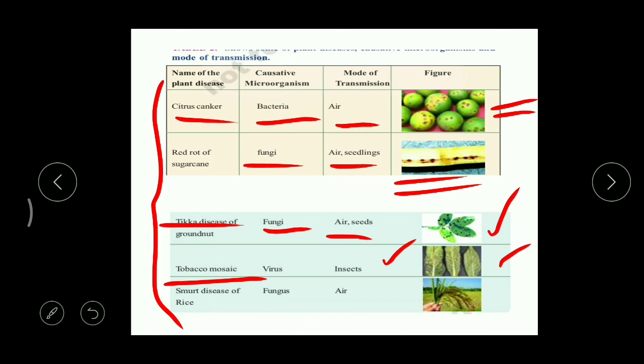And what's the last one? That's smut disease of rice. It is caused by a pathogen, that is a fungus, and how is it able to transfer? By air. And what is the main symptom here? The whole plant will turn yellow in color, so automatically the rate of photosynthesis decreases, and then the production also decreases.